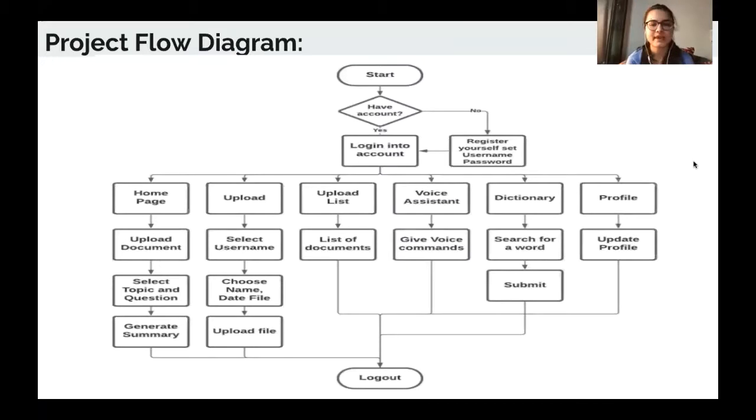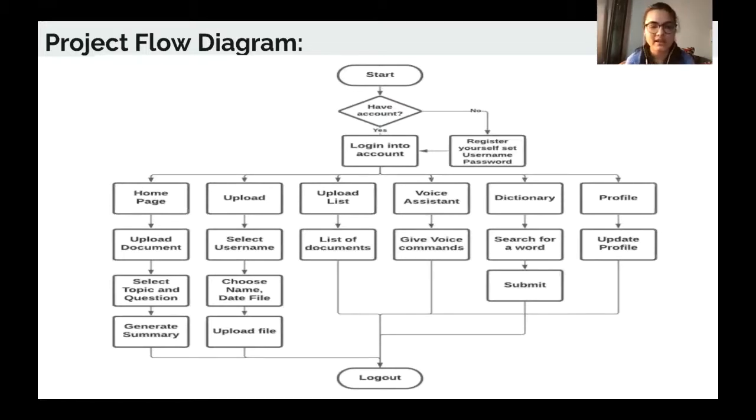This is the main project flow diagram that a user will go through when he comes to our application. So I'll explain this. If a user has an account, then he has to directly log in, or else he has to provide his details and register himself. And after that, he comes to the login page where he has to give the credentials which he has registered, and he can log in.